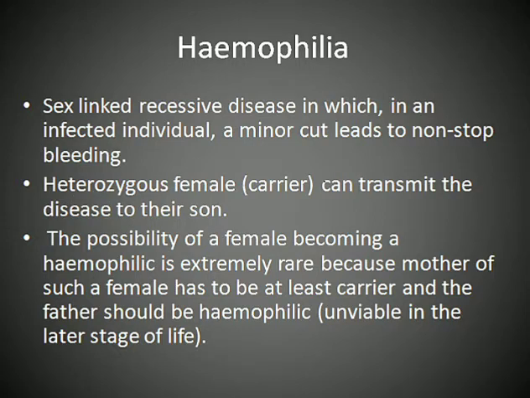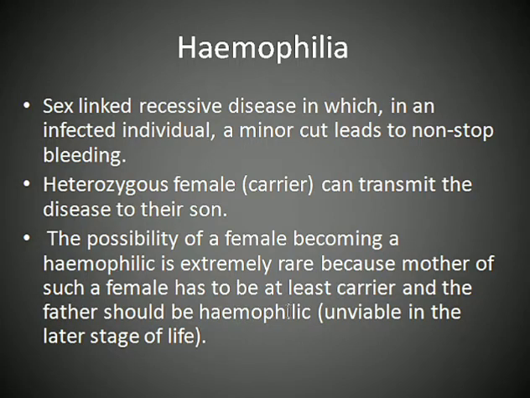A heterozygous female carrier can transmit the disease to her son. So mostly in case of a sex-linked disease, you will see the disease present in the male. The female is mostly the carrier, though she is not affected by the disease, and she transmits it to her son. The possibility of a female becoming hemophilic is extremely rare, because the mother of such a female has to be at least a carrier and the father has to be hemophilic.